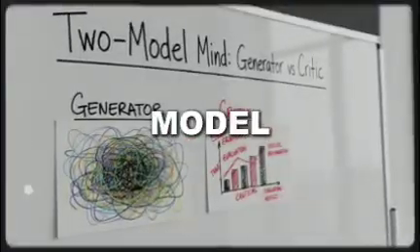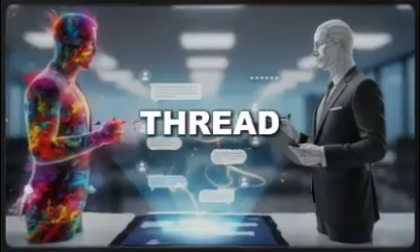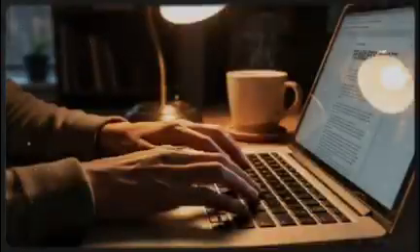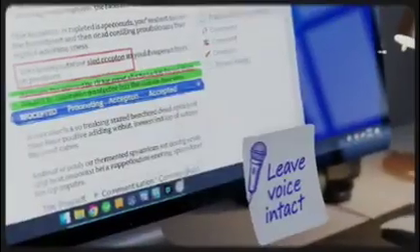Sixth, the 2-model mind: generator versus critic. Treat the model as 2 personas in one thread. First ask for a fearless draft, then switch hats. "Now act as the critic. In 5 bullets, identify the weakest claims, jargon, or missing steps. Propose precise edits. Don't rewrite yet." Finally, apply only those edits.